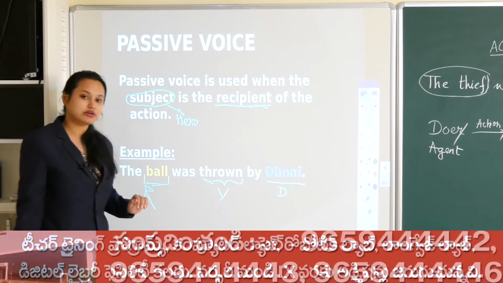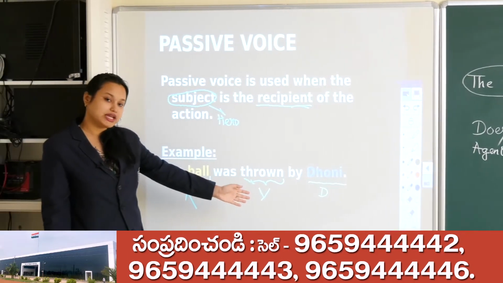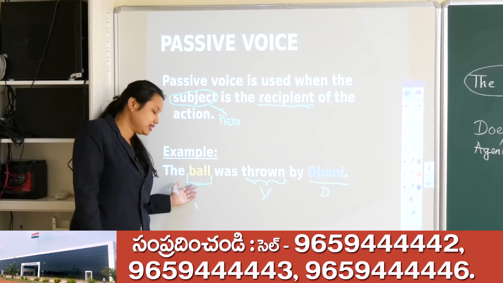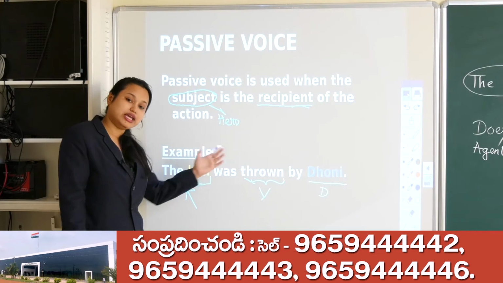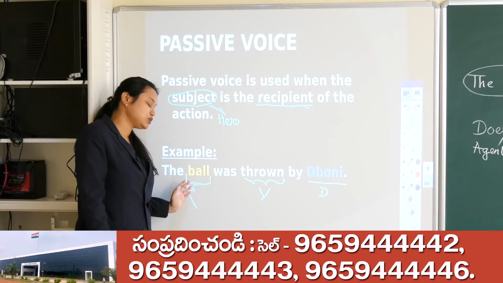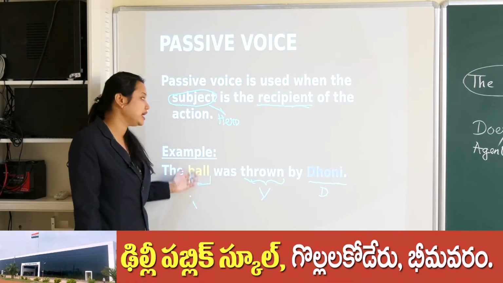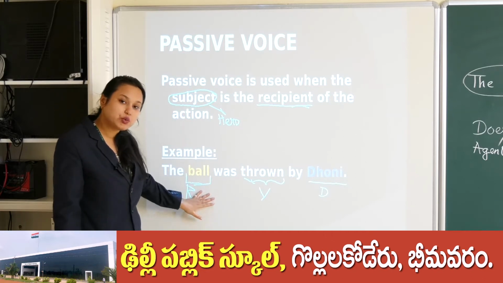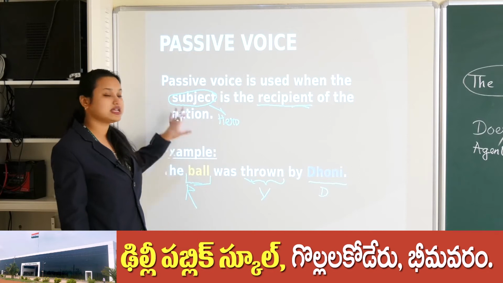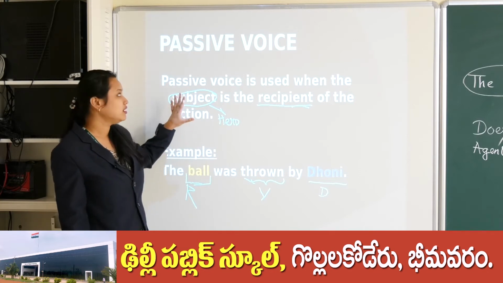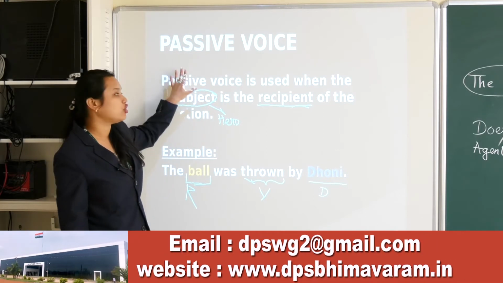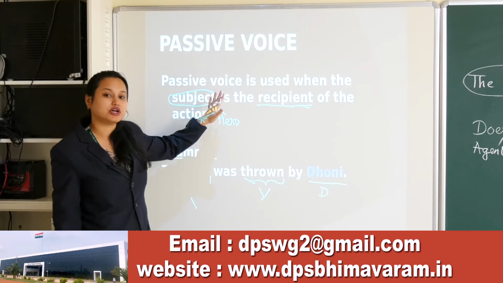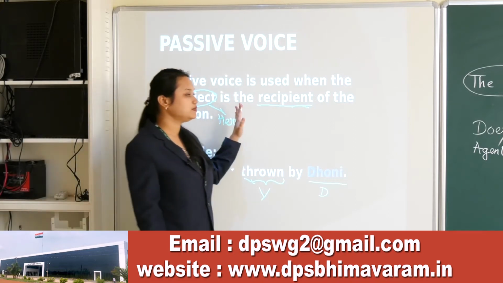But here we are not making Dhoni the main subject; we are making the receiver the main subject, the main hero of the sentence. Whenever we make the receiver the main hero of the sentence, it is called a passive voice sentence, right? I hope this is clear.